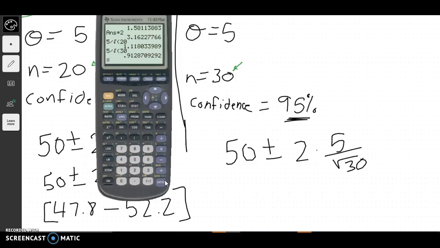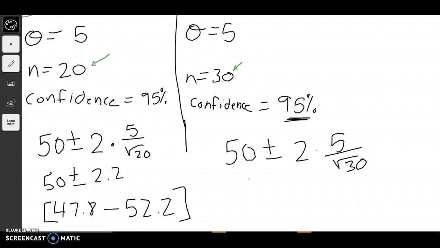And we'll just assume that's about 1. So we'll round that up to 1. If it was around 1, then we'd have to multiply it by 2. So that's 48 and 52.